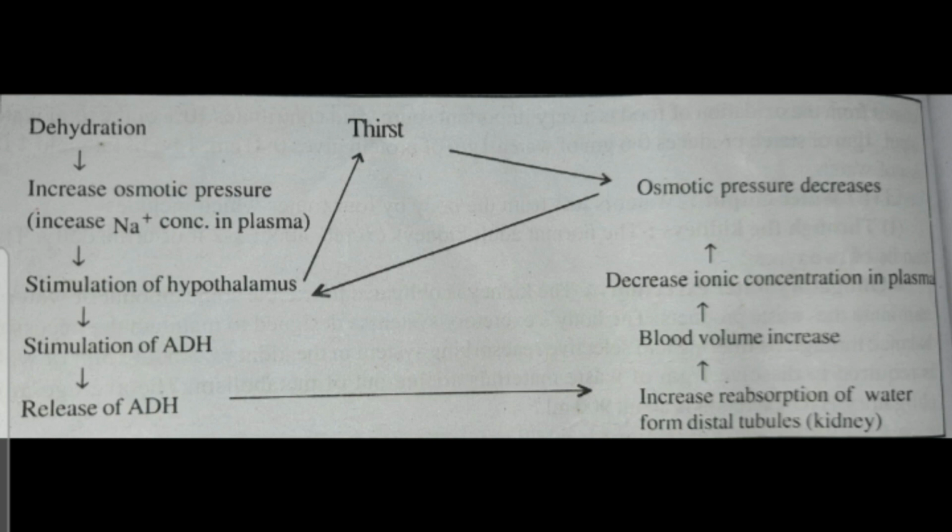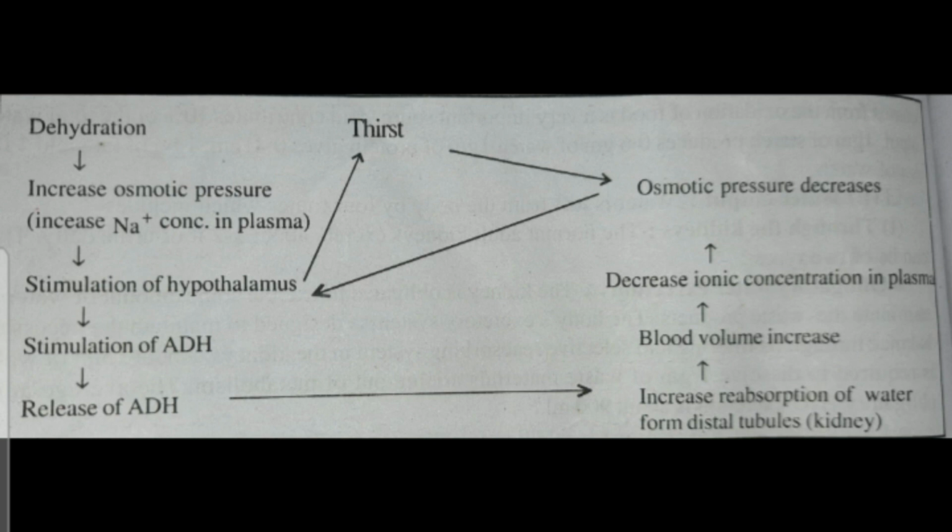When the hypothalamus is stimulated because the plasma concentration became high, we feel thirst, because it directly sensitizes the thirst mechanism.